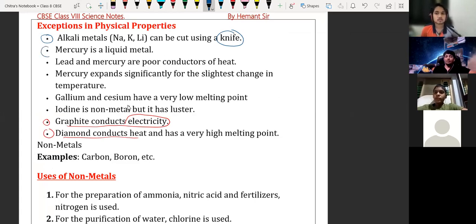Next, for metals we have mercury. It is a metal, but it is present in a liquid state at room temperature. Otherwise, all other metals are present in solid state.